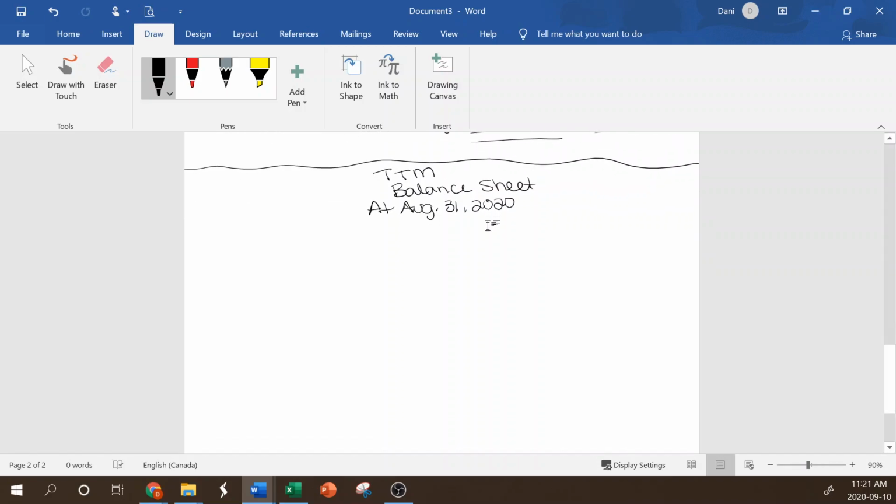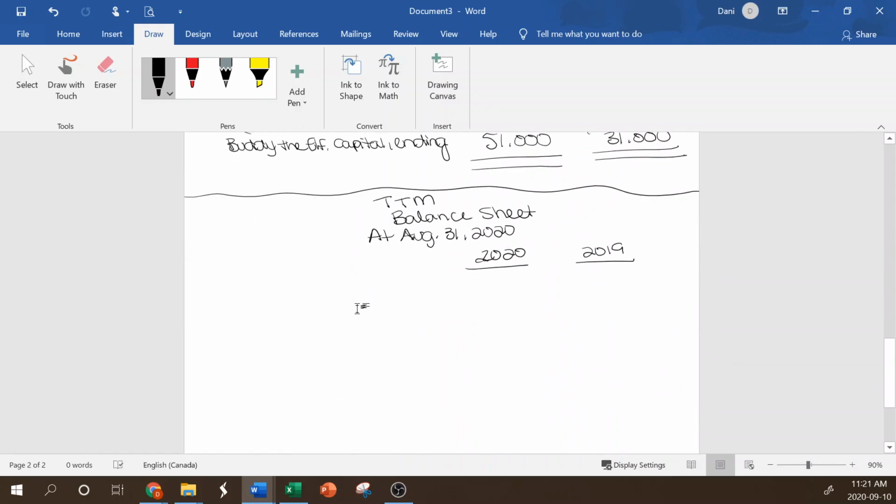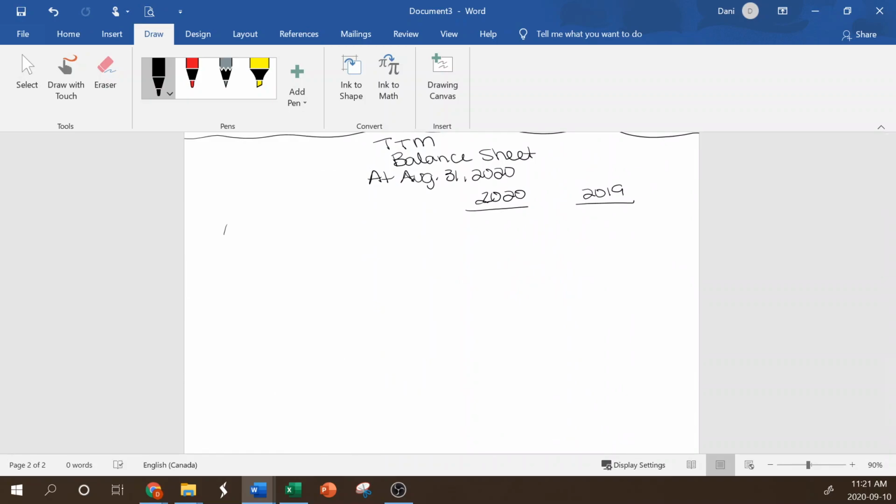Now I'm going to do this for a breakout. So we're going to do 2020. I do my 2's in different ways. You guys will notice that. 2020 and 2019. What do we start with on the balance sheet? Right, we start with assets. Sorry you guys. And we're specifically going to start with our current assets.